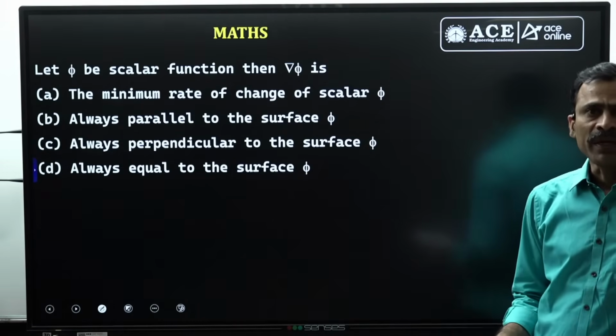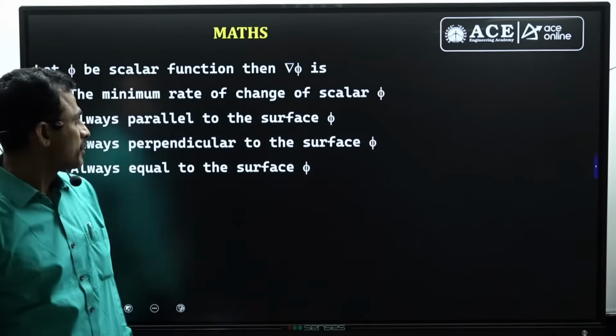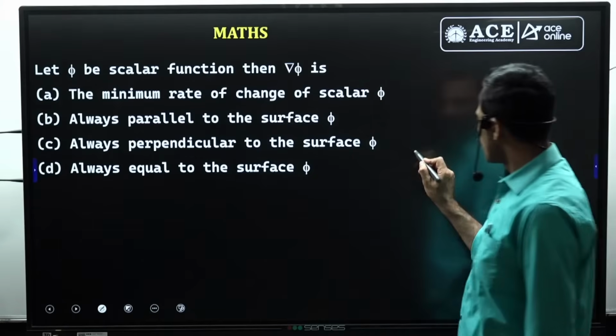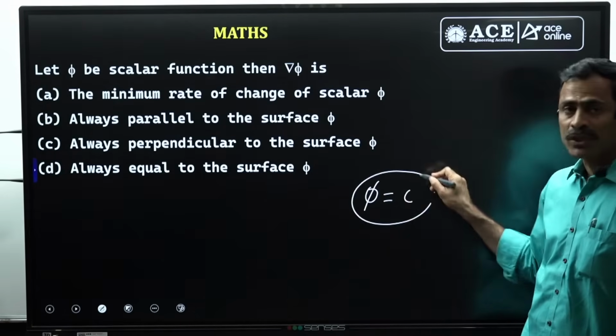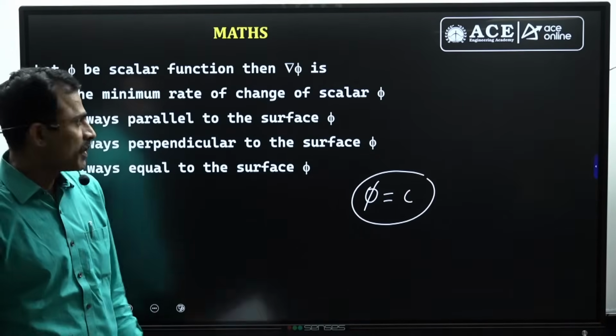This is a question from the vector calculus part. That too, it belongs to the particular vector differentiation part. Phi is a scalar function. If you take this equal to constant, this is the equation of the surface of some object in 3D space or 2D space.